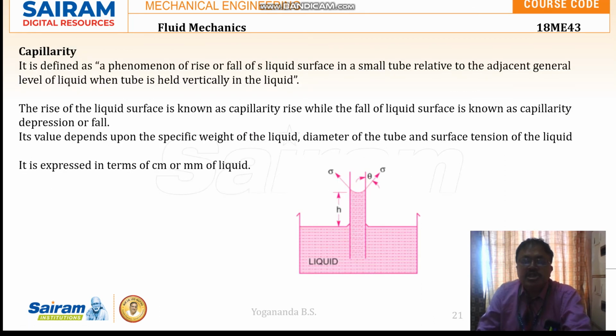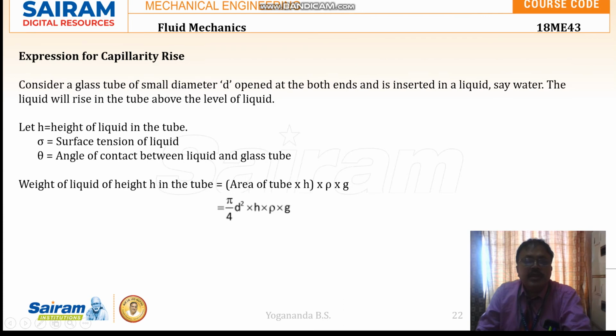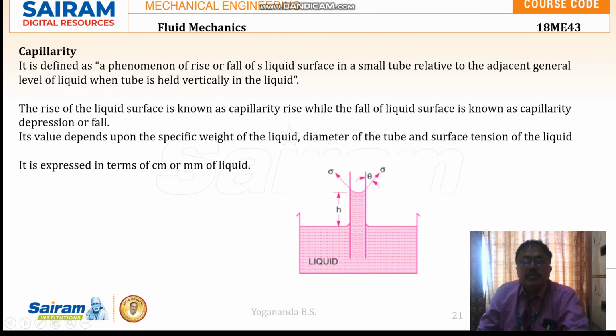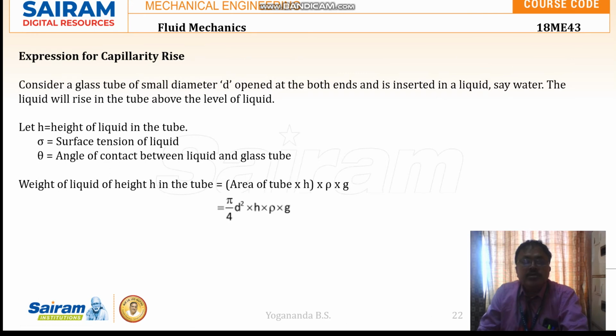Sigma is the surface tension of the liquid, which we already discussed. And theta is the angle of contact between the liquid and the glass tube. That depends on the meniscus. If the meniscus is exactly horizontal, the value of theta will be 0. But if you have some meniscus, then theta has some value. So theta is the angle of contact between the liquid and the glass tube.